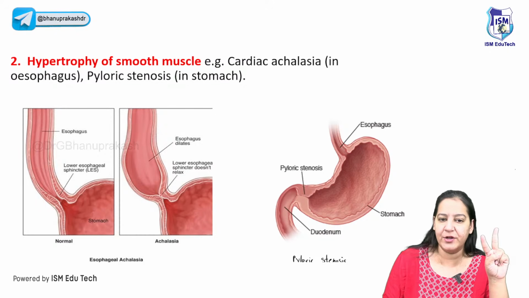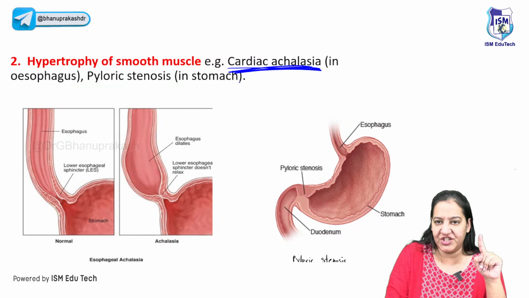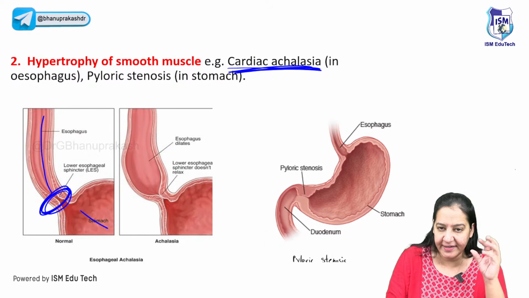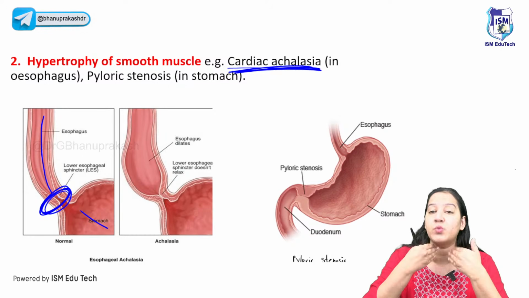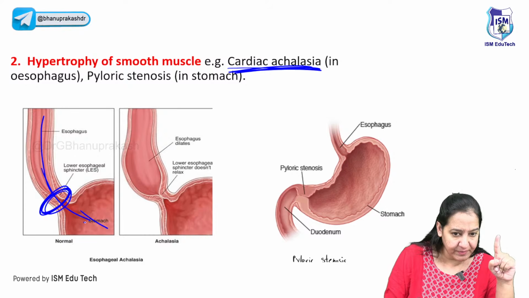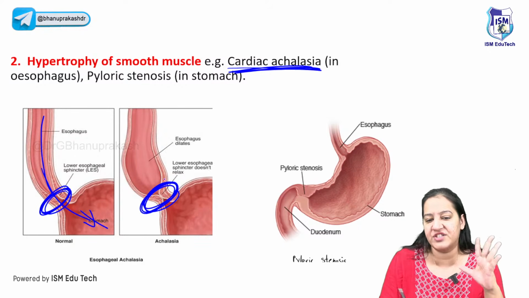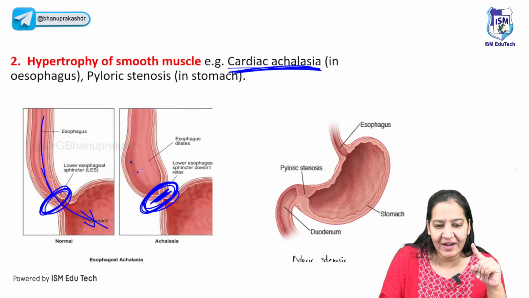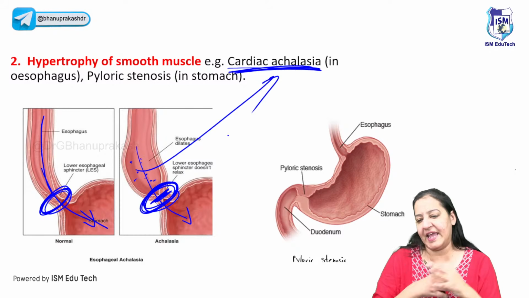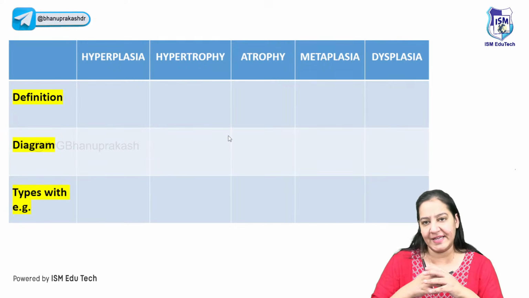And the second disease here is cardiac achalasia. What do you mean by cardiac achalasia? You can see this is the esophagus, this is the stomach. At the junction, there is a sphincter and it is open. When we chew and swallow anything, the sphincter opens and allows the passage of food from the esophagus to the stomach. But in certain conditions, there is hypertrophy of the sphincter. You can see the sphincter is closed. So food will accumulate here. Food cannot pass from the esophagus to the stomach. This disease is known as cardiac achalasia. So it is an example here. Yes, HOCM you can also take as an example here.